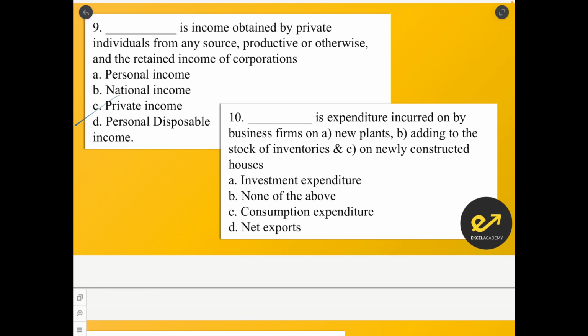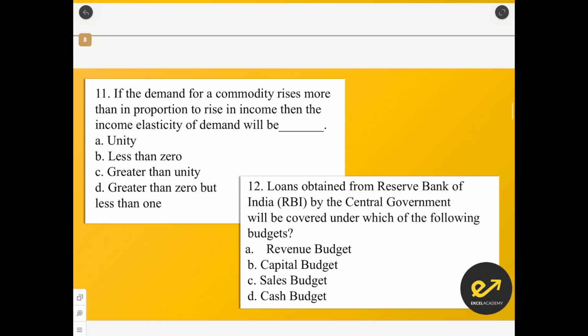Question number 10. Dash is the expenditure incurred by the firms on new plants, adding to the stock of inventories, on newly constructed houses. All this is a repeated thing. Answer for this is investment expenditure.